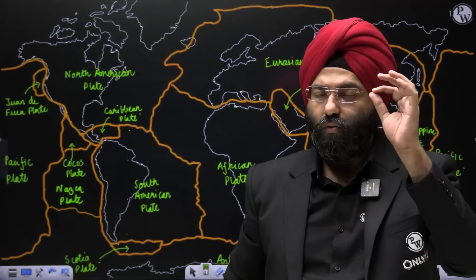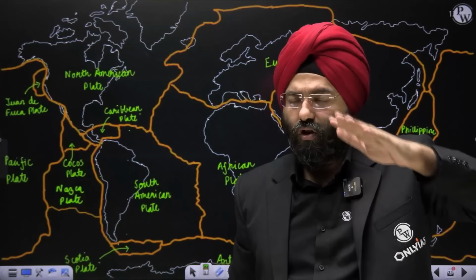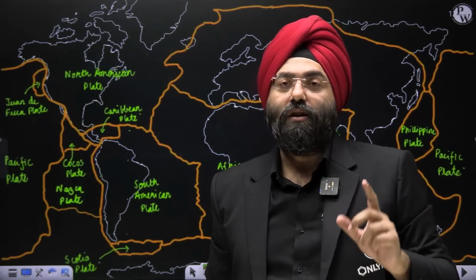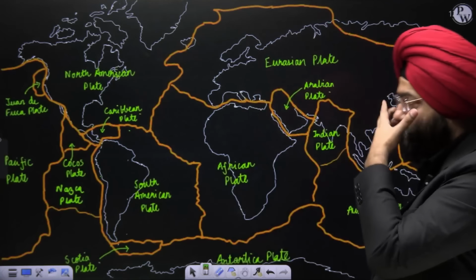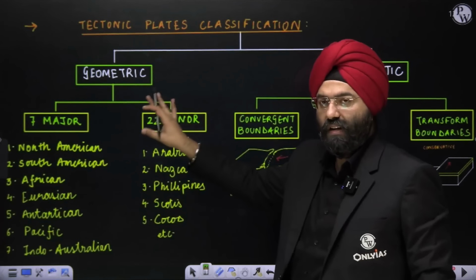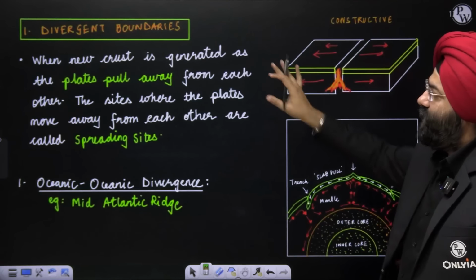So this is a difference from the continental drift theory, which says only continents move. No, the plates are moving. Plates might cover the regions of the continent and also the ocean. That was neglected by the theories of continental drift. They did not consider the oceanic part. Clear? So this is the first part which we have seen being presented here. Now comes the part of the kinematic aspect. Let us see one by one.